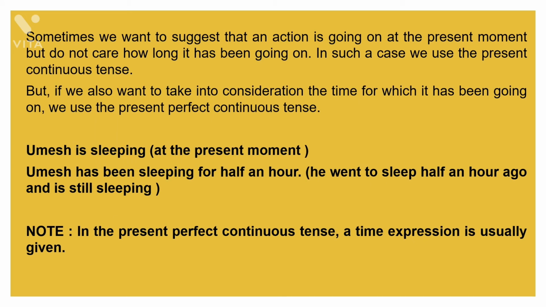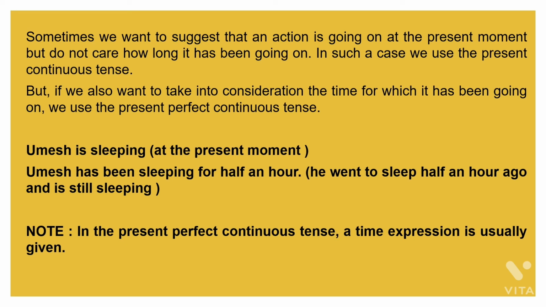Now see, students, whenever we talk about the present moment and we do not care how long the action has been going on, means the time is not given to you that how long the action is going on in the present, in such case you will be using present continuous tense.